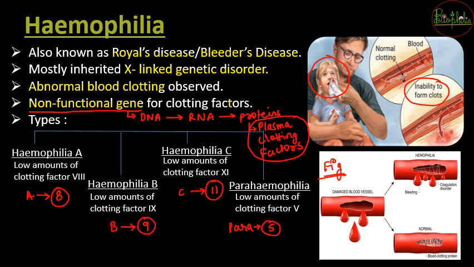So if there is any blood vessel that has been damaged internally or nearby the external skin, then in the case of a hemophilia patient, there is not going to be formation of a clot. अगर clot formation नहीं होगा, तो that blood is going to keep on flowing and the person can bleed up to death. क्योंकि अगर ब्लड बाहर आएगा, ऑक्सीजन लेवल्स are going to drop off and the person can faint and finally die if the medical emergency has not been noted. But अगर hemophilic patient नहीं है, normal condition है, so in that case the blood clot is going to be formed and the person is safe now.